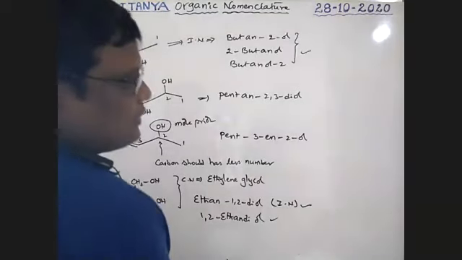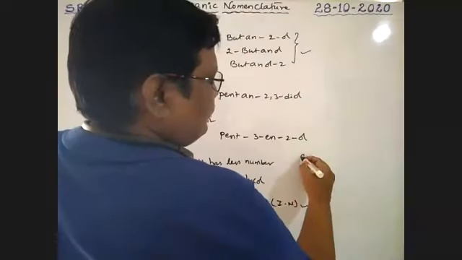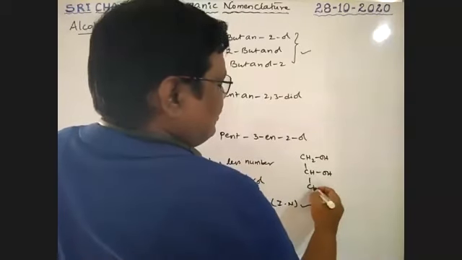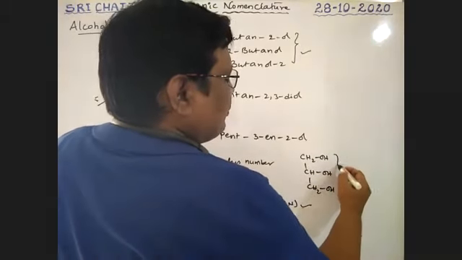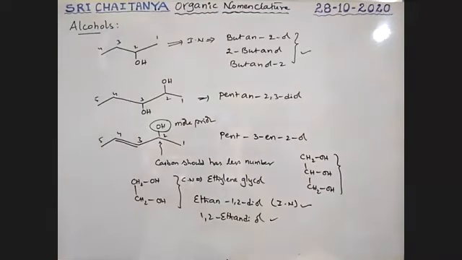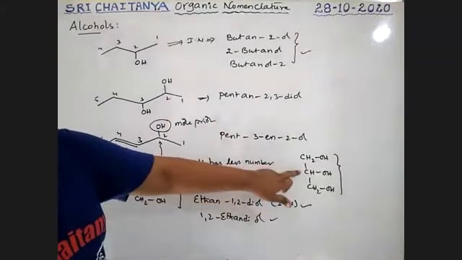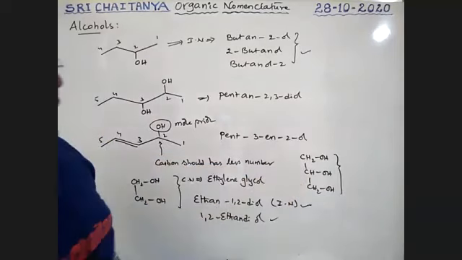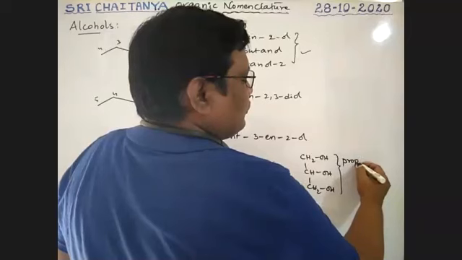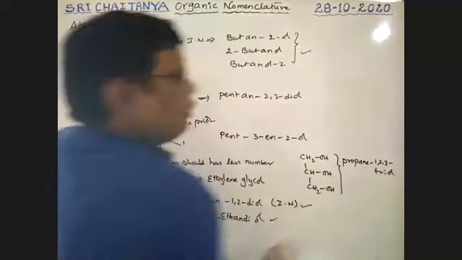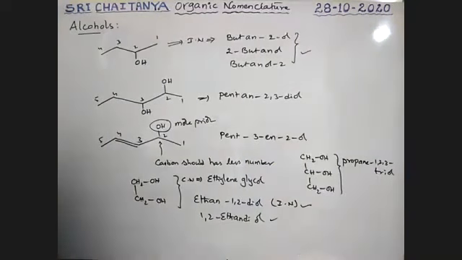Next, what is the name of this compound? Tell me. CH2OH, CHOH, CH2OH. What is the name of this compound? Just like in the previous case, it is a triol. Please mention the positions, 1, 2, 3. It is the longest chain, propane. Propane-1,2,3-triol. It is the IUPAC name, boys.